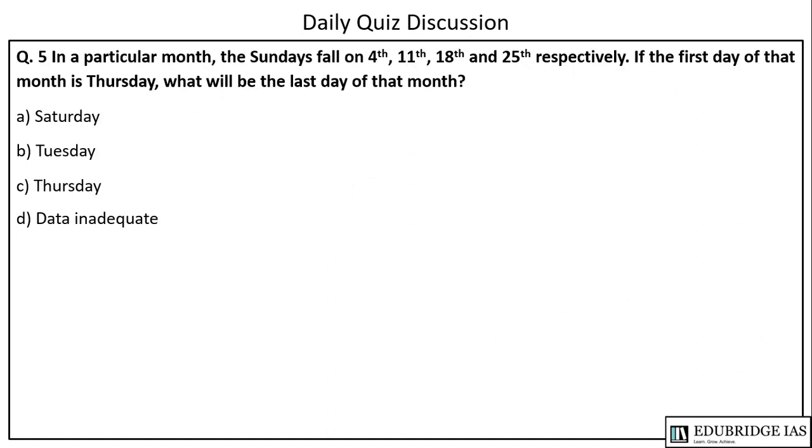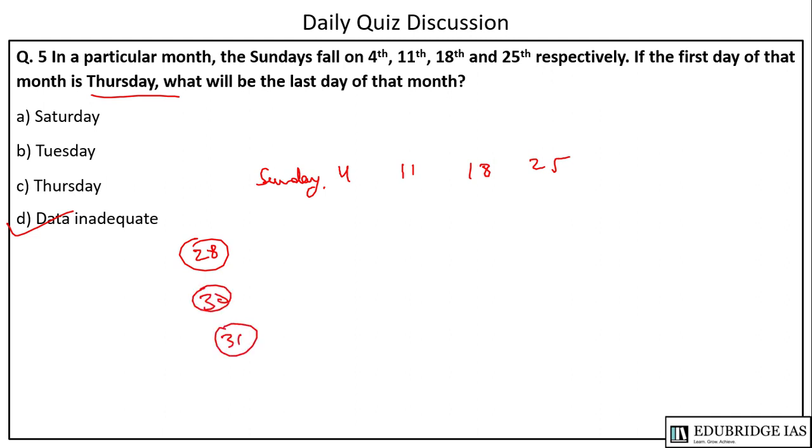The next question is, in a particular month, the Sundays fall on 4th, 11th, 18th and 25th respectively. If the first day of that month is Thursday, what will be the last day of that month? So the answer to this question is D. Data is inadequate because there can be 28 days in the month, 29 days, 30 days or 31 days in the month. So the answer is D.